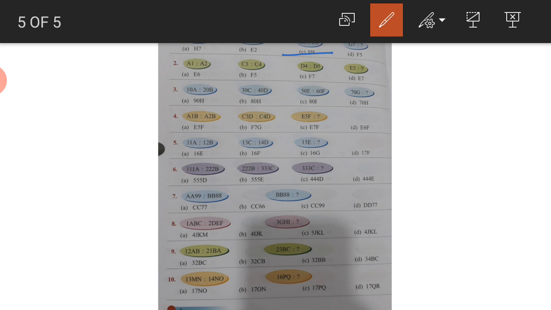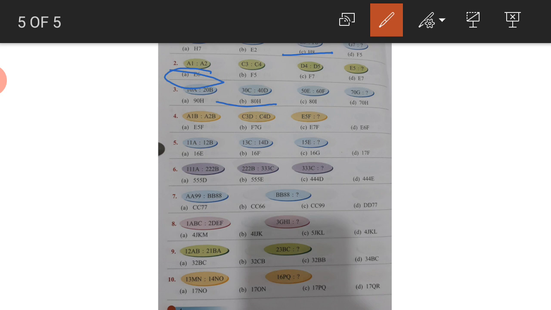You are doing beautifully. A1, A2. You can see numbers, alphabets are same. Only the numbers series are continuing. So correct answer is E6. We do not have to read the options. You are doing so well. Now question number 3. 10A, 20B, 30C, 40D, 50E, 60F, 70G, and next one. Options are 90H, 80H, 80I, 70H. So what will be the answer? 80H. The correct answer is B, 80H.